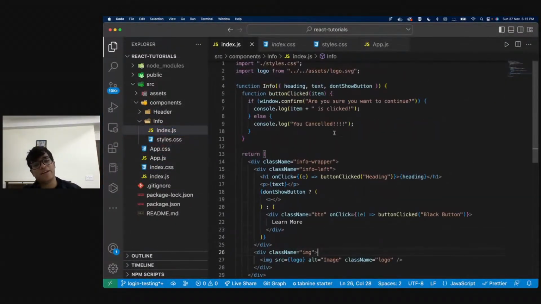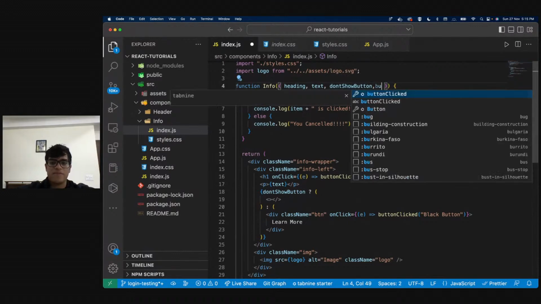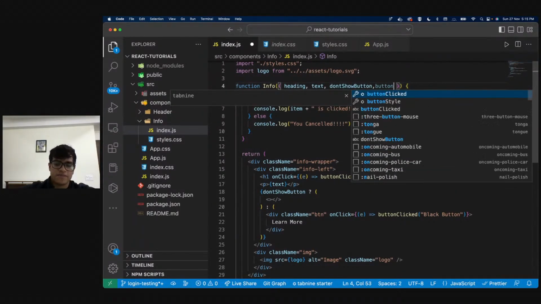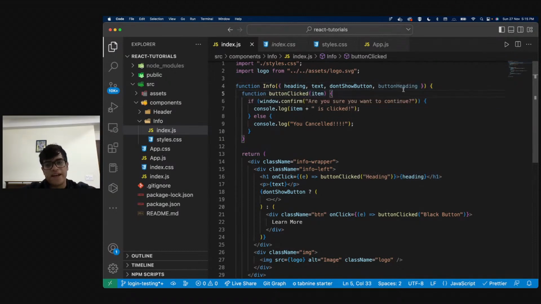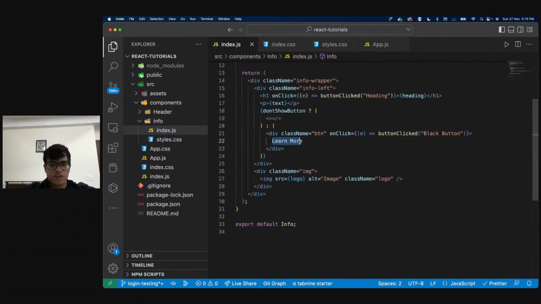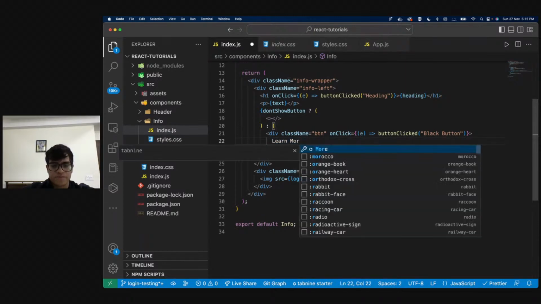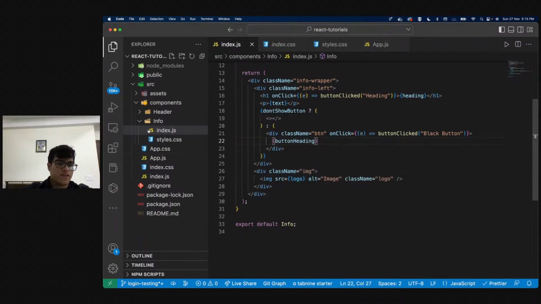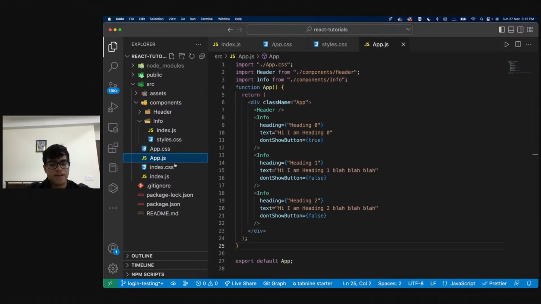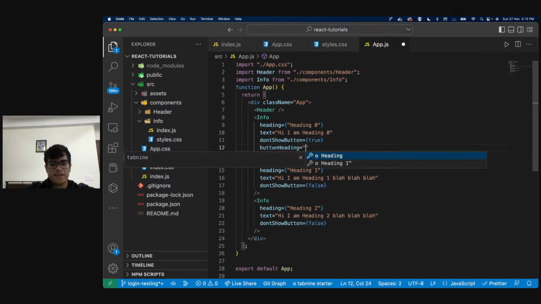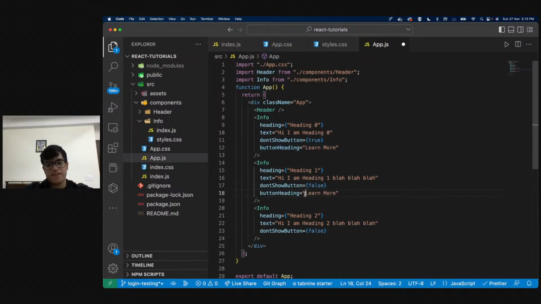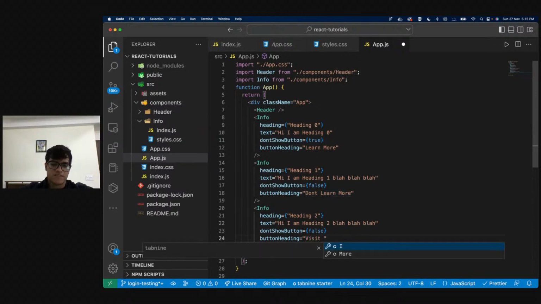I can even change the button text. So I can have one more prop and call it button text or button heading, right? And I can change that by saying this learn more will no longer be there. And I can just say button heading, right? So then in my app.js, I'll be passing one more prop called button heading, and I'll say button heading is learn more over here, right? For this particular thing, I will make it don't learn more, right? For this, I can just say visit or something, visit or click here,